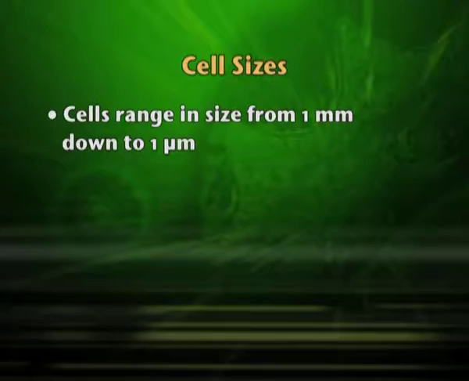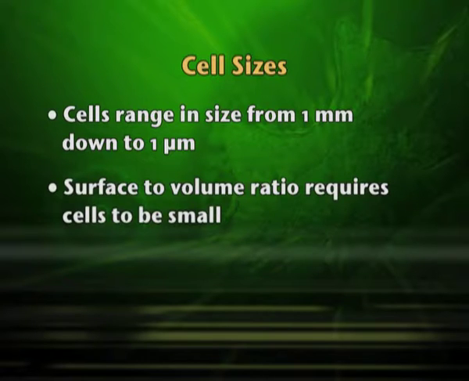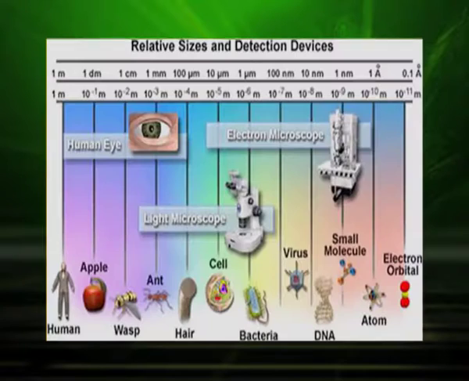They range from 1 millimeter down to 1 micron, and surface to volume ratio requires cells to be very small. We have microscopic cells, and big cells which we can see with unaided eyes, like hen's egg, and of course, the biggest one, the ostrich egg, which is also one cell.